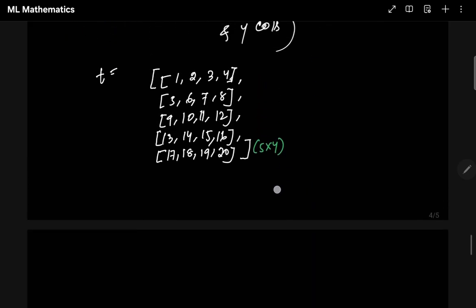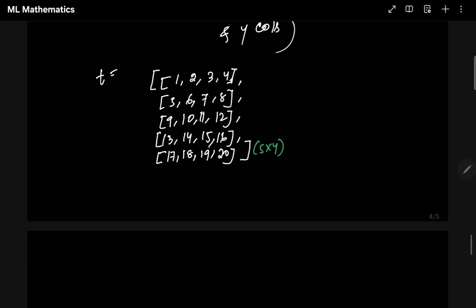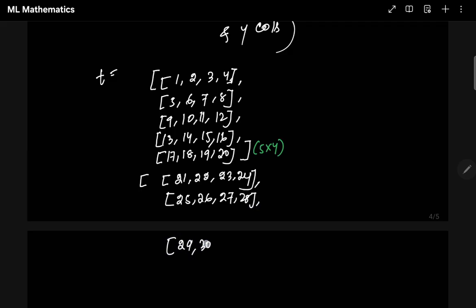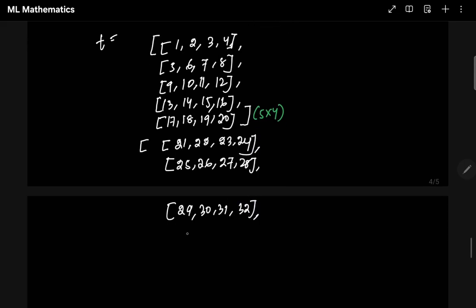Then look carefully, again you have to write another matrix. That matrix again has 5 rows: 21, 22, 23, 24, then 25, 26, 27, 28, then 29, 30, 31, 32, then 33, 34, 35, 36.